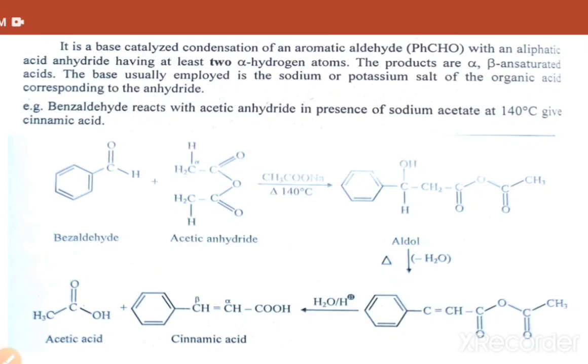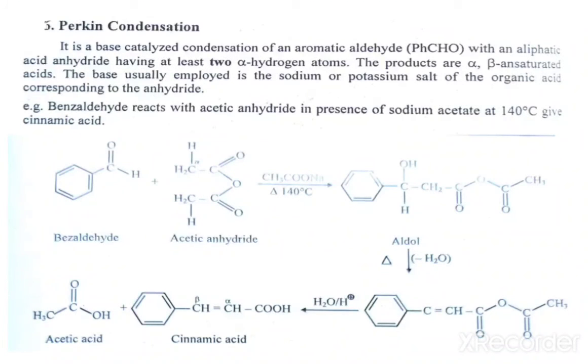In this reaction the final product is the alpha beta unsaturated system. Benzaldehyde on treatment with acetic anhydride gives first the aldol, then removal of a water molecule, and acid hydrolysis, and finally we get the alpha beta unsaturated acid. It is called cinnamic acid.